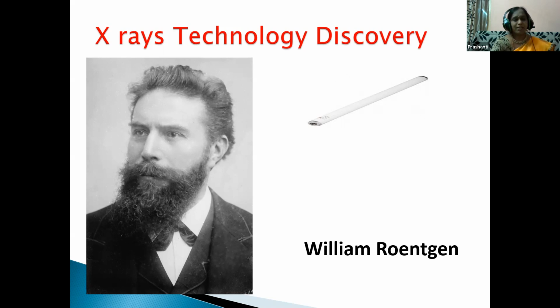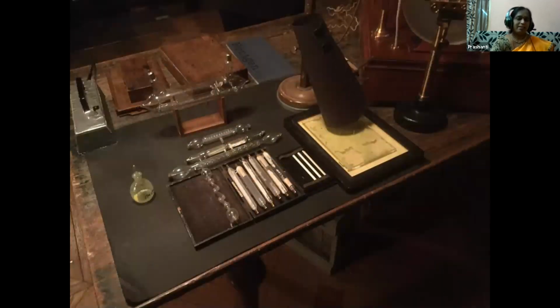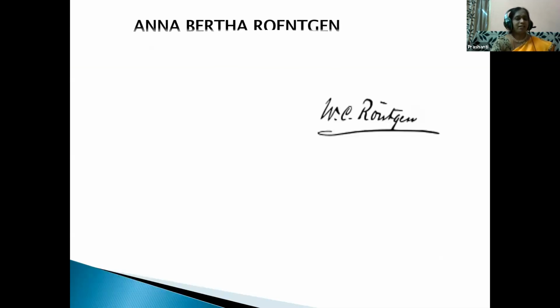Later, he experimented on different substances and found that some rays are able to pass through and give rise to a different type of shadow. So he named them X-rays. And do you know, students, in mathematics X means an unknown quantity or unknown number. So by that, he gave the name X-rays. He did tremendous work in the laboratory on X-rays, and his wife, Anna Bertha Röntgen, really supported him.